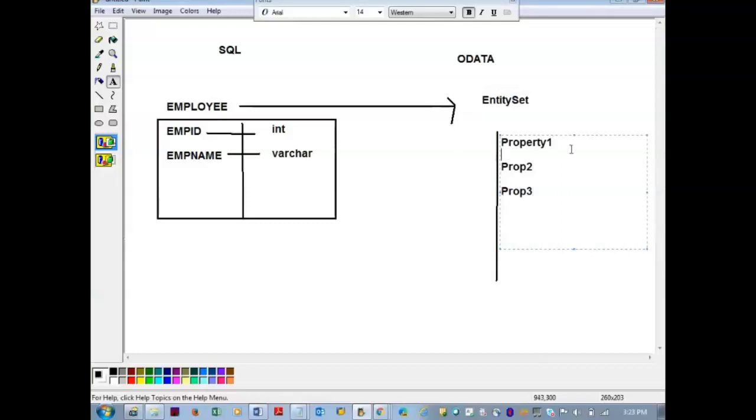These properties also have data types in the form of EDM dot data type, like EDM dot int 32, EDM dot int 64, EDM dot string, EDM dot boolean. EDM means entity data model.